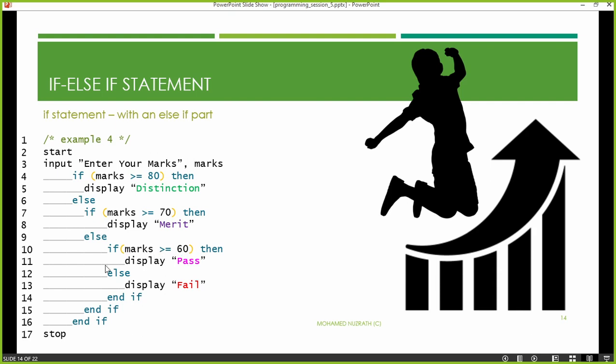No, then the final else part is there, which means any value which is less than 60. Any value which is less than 60 belongs to the final else part. Under this else part, what we have written is display fail. Whatever it is, it could be 1, it could be -5. Any value which is less than 60 is a fail. That's what we have done. That's how the program works.